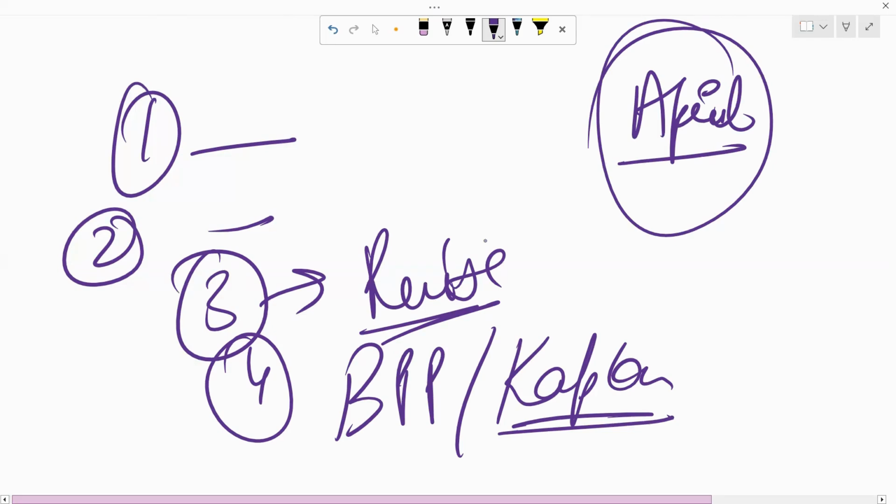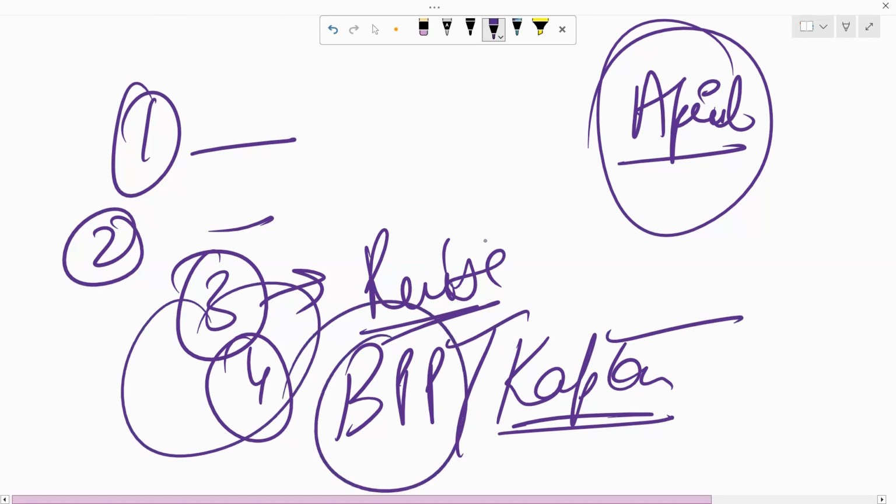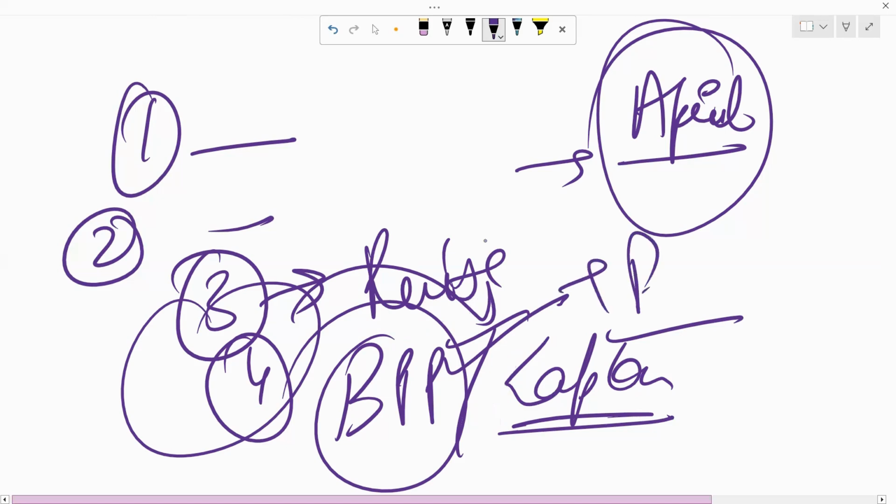We generally recommend students to go for both the kits. Do not only touch one, because both of the kits have different types of questions. BPP is a little trickier than Kaplan. So you should do both the kits so that you have good practice. So by the end of April, you will be able to finish your BPP, plus you'll be able to finish your syllabus. And now for the whole month, you have Kaplan, which is practice, plus your other things as well, right? So let's discuss those other things.